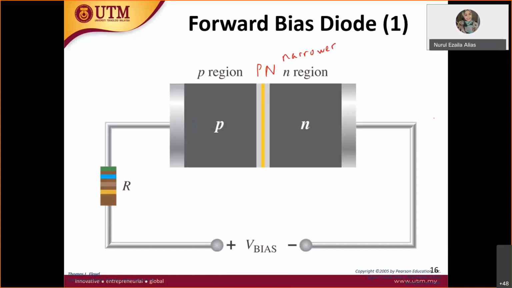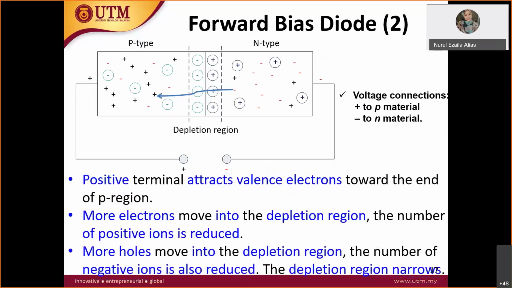So this barrier is actually a low barrier. Why is this happening?